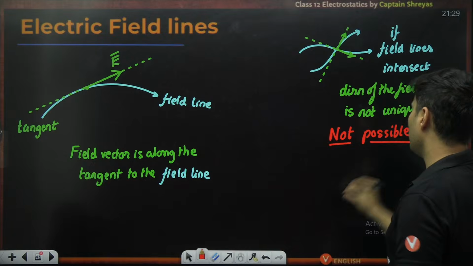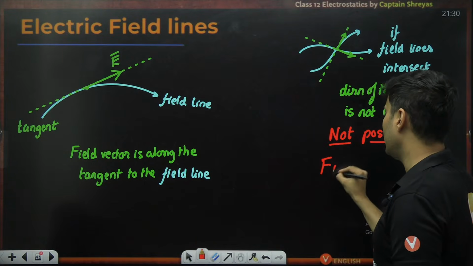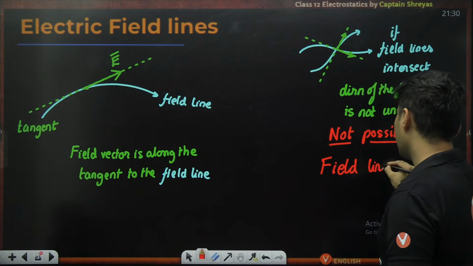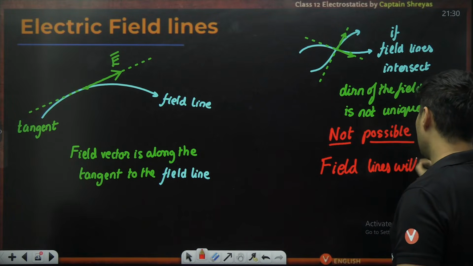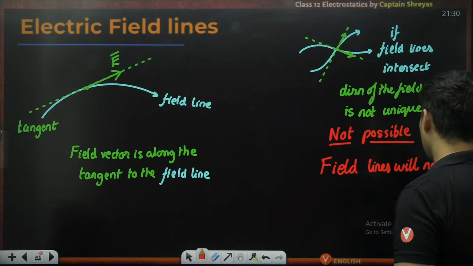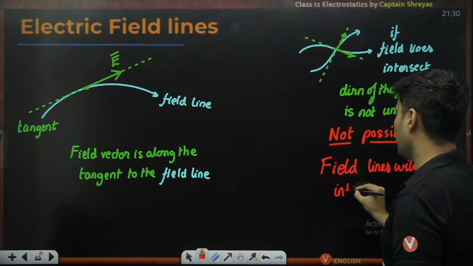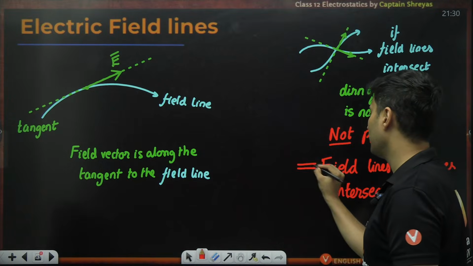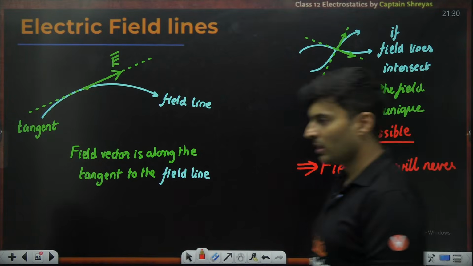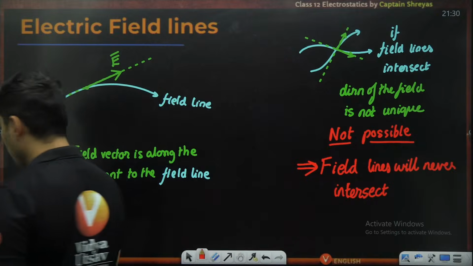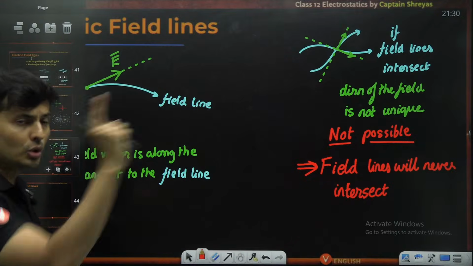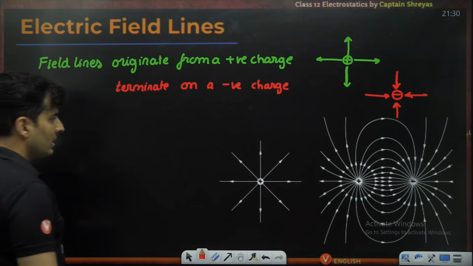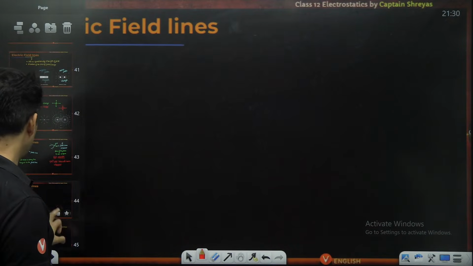Okay, what is not possible? Field lines never intersect. So that is the conclusion. Field lines will never ever intersect each other. Is this absolutely clear, my dear students? Yeah, you should always have a unique direction. Another important thing is that, I can put it here,